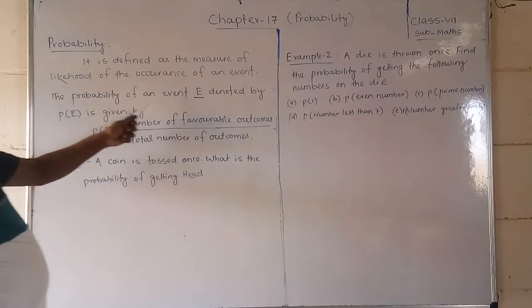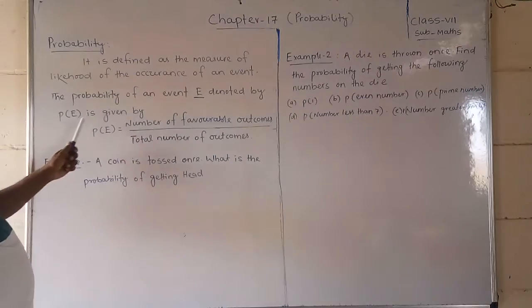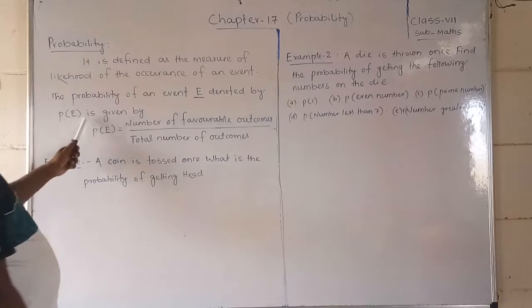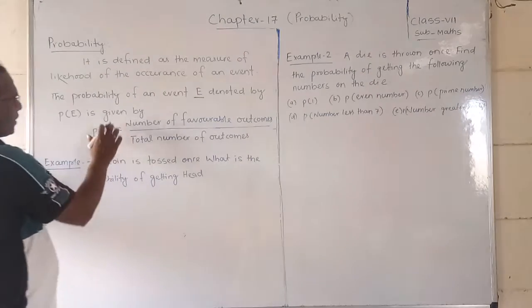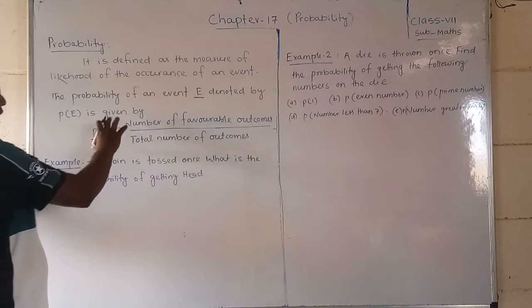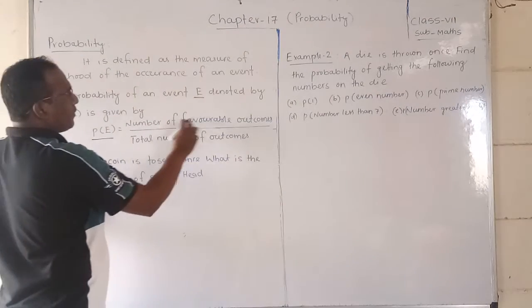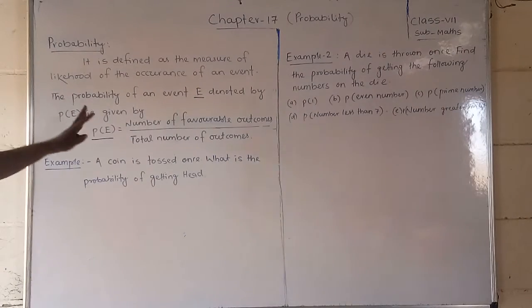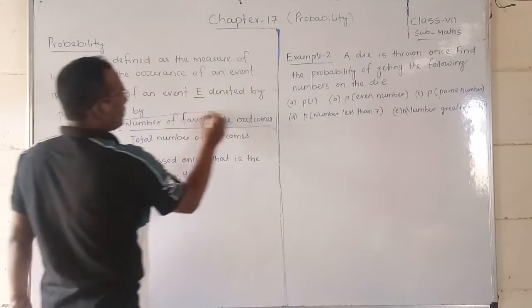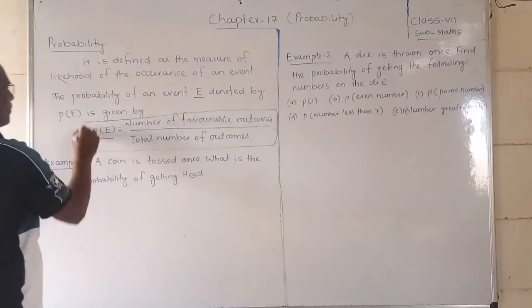The probability of an event is denoted by P of E. Probability of E, you write P of E. And how will we find it? Number of favorable outcomes divided by total number of outcomes. Students, remember this formula very carefully. In probability, this is a very important formula. Only one formula you have to remember.